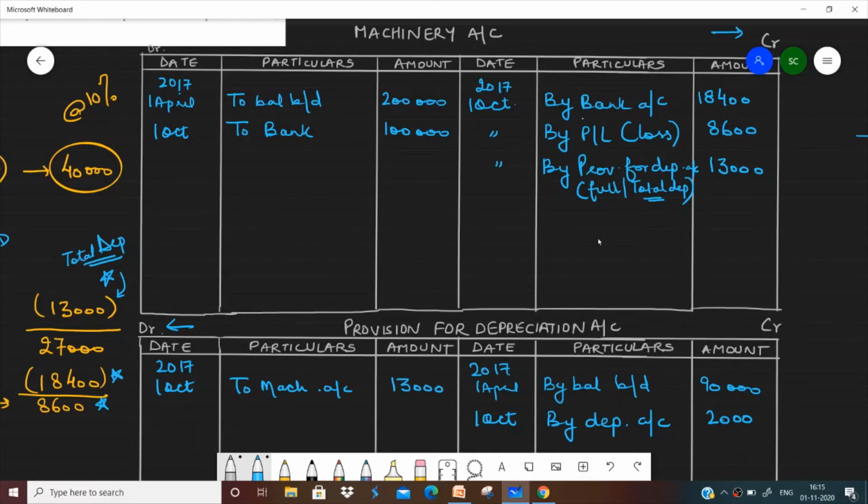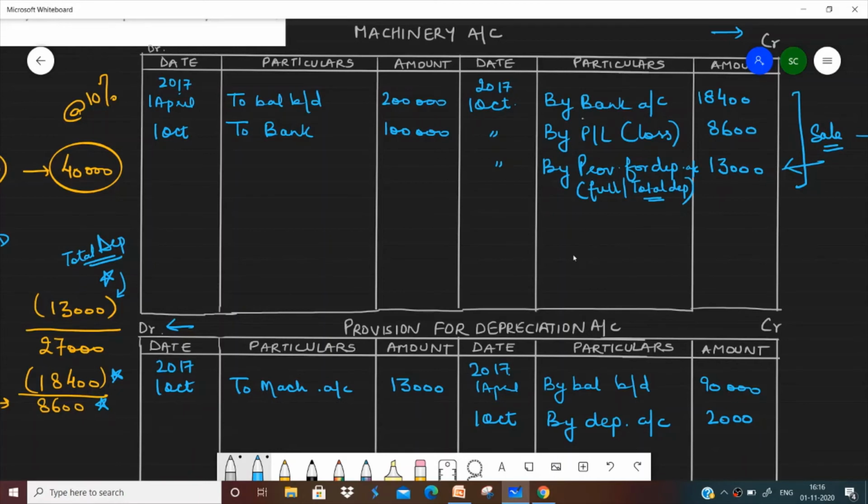What does that mean? That at the time of sale, every year we were not charging depreciation, but at the time of sale, the total depreciation has been taken out from provision for depreciation, which already had a balance. So this 13,000 is taken from there.